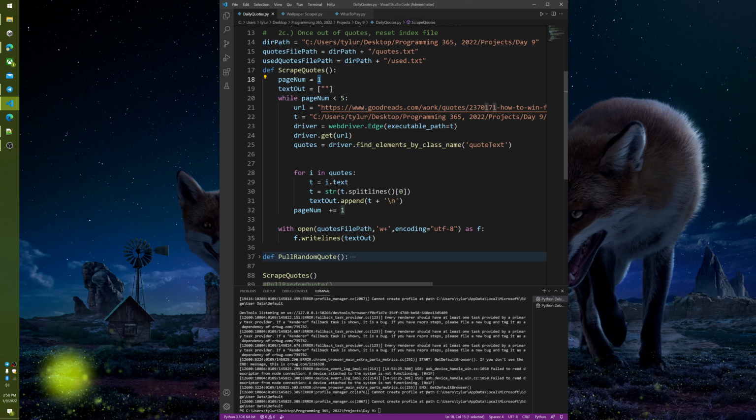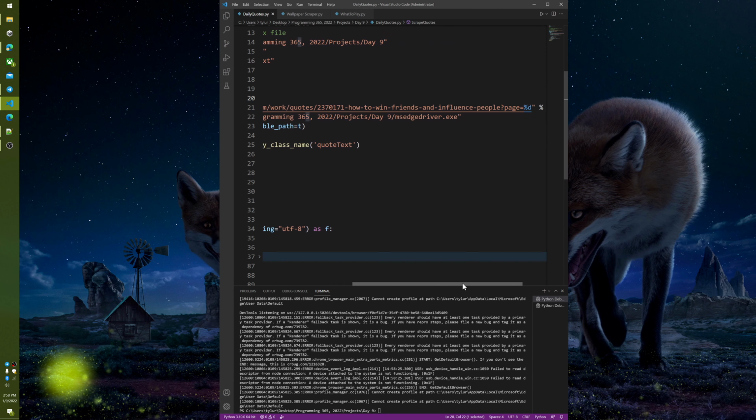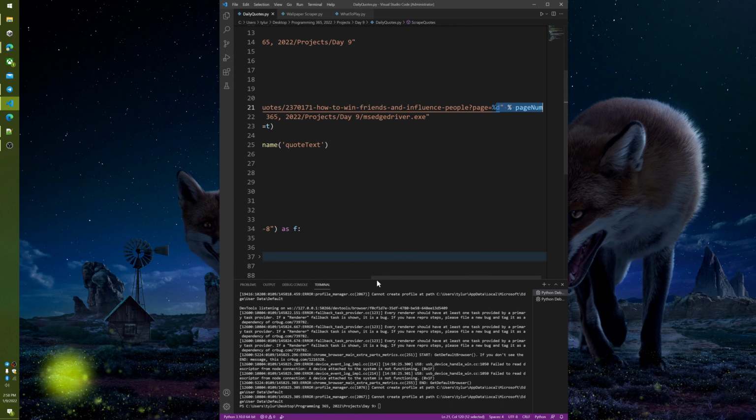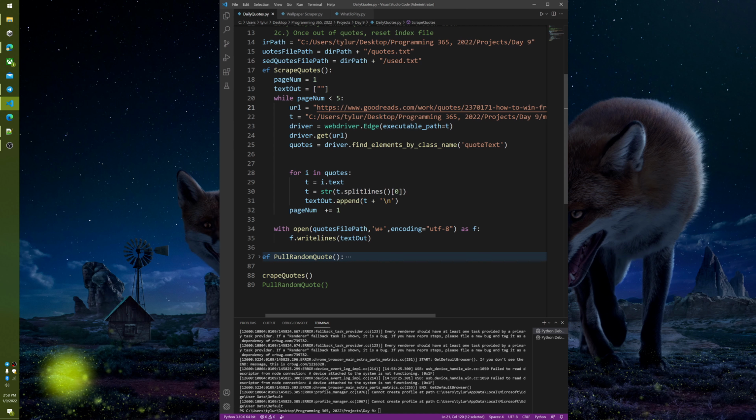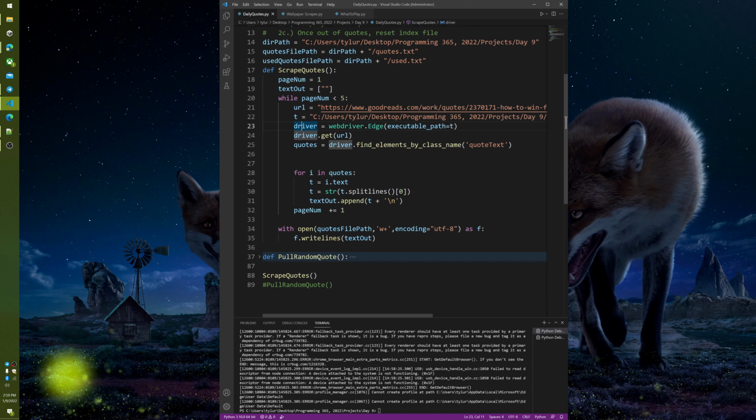We're going to initialize page num and text out, and then we're going to go through this list. There's about 49 pages. I didn't want that many, so I set it to a hard cap of 5. So we're going to take the page num, and if it's less than 5, we're going to run this. We're going to go to the URL, append that page number to the end. This is our path to our actual driver that we downloaded from Microsoft's website. Then we're going to make a new driver using webdriver.Edge and then pass in the executable path. Then we're going to do driver.get(URL).